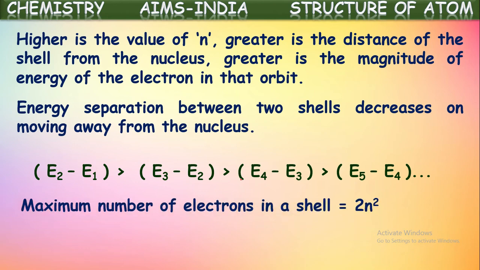The maximum number of electrons in a shell is given by the formula 2n squared, where n represents the number of the orbit. So if we substitute the number of the orbit, we can find how many electrons can be accommodated in that particular orbit.